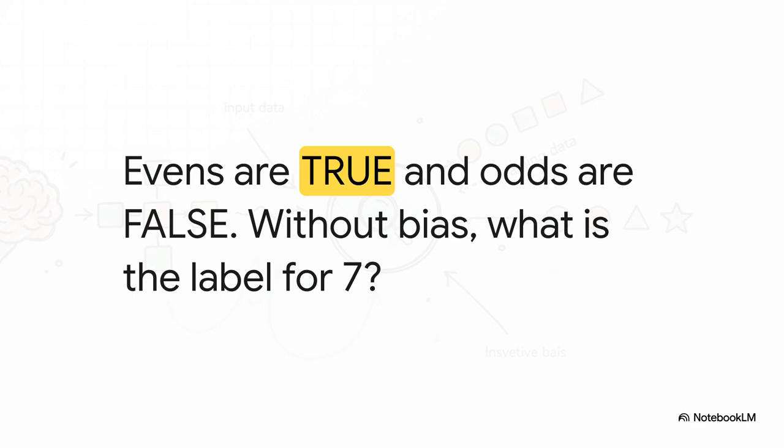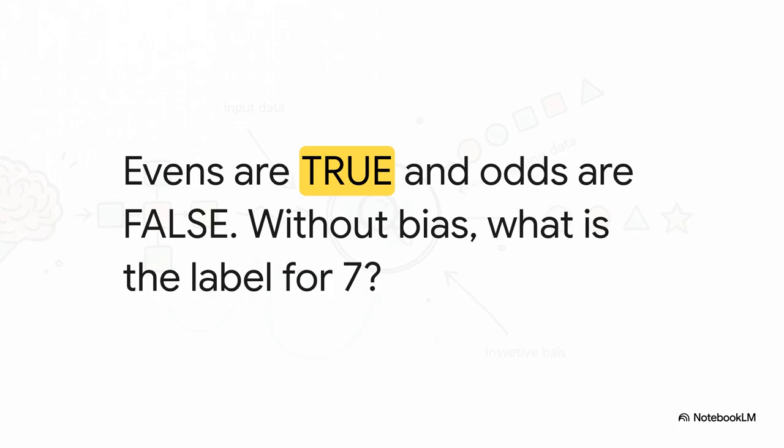Moving right along to section 2, the infinite search space, and why we fundamentally need this bias. Let's actually prove mathematically why a completely unbiased system is completely useless. We'll look at a classic thought experiment from the source material. Imagine we want an algorithm to learn a mapping for numbers from 1 to 100. They can either be labeled true or false. The algorithm observes that 2, 4, and 6 are labeled true. It also observes that 1, 3, and 5 are labeled false. Now here's the test. What is the label for the number 7?